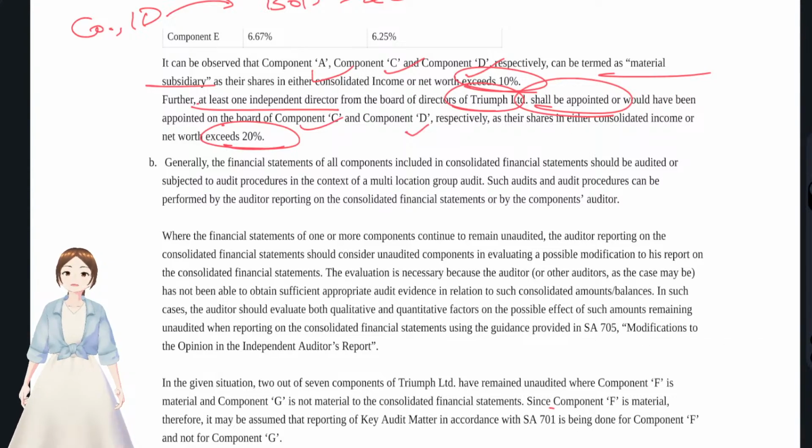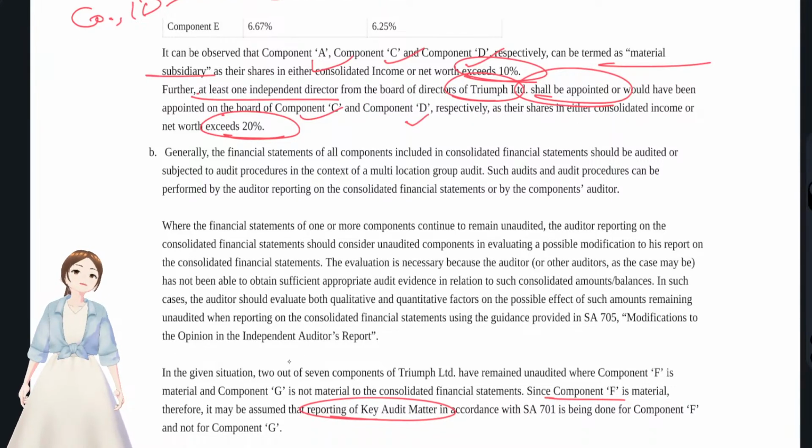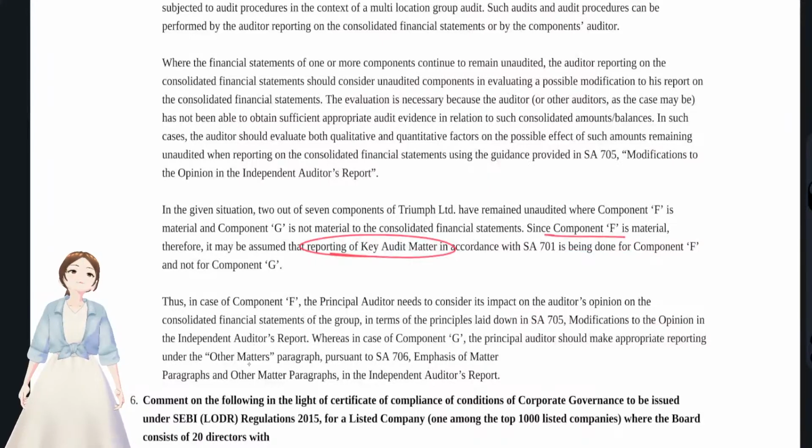Component F is material, so it is a key audit matter. Anything material comes under key audit matters, where a lot of attention was drawn by the auditor. And since G is not that important, you could include that in the other matter paragraph.